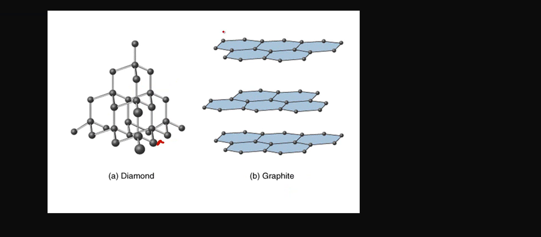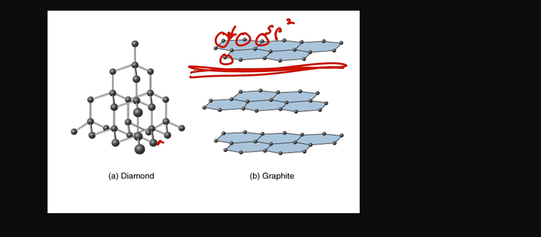Graphite, on the other hand, is also carbon atoms covalently bonded to neighboring carbon atoms. But the difference with graphite is the carbon atoms are sp2 hybridized. So we end up with this very flat structure that's only a single atom thick, where we have these hexagonal shapes of carbons covalently bonded to one another, and it keeps repeating, and we get a large sheet of carbon atoms, which is right next to another large sheet of carbon atoms. The thing is, we don't have any individual molecules in graphite, similar to as we see in diamond.